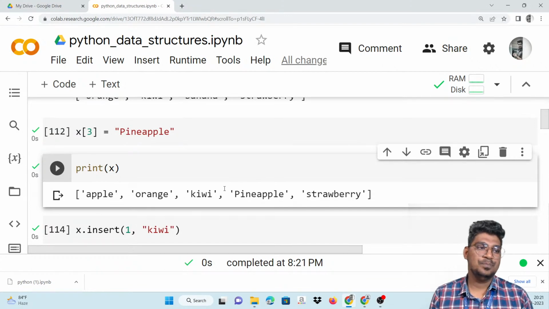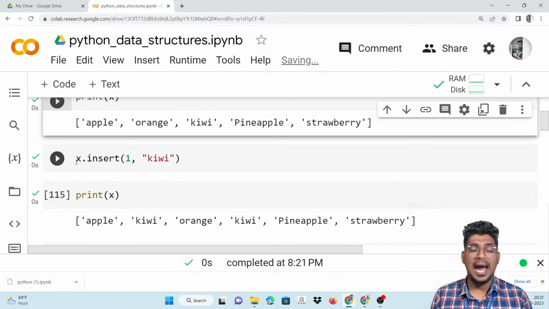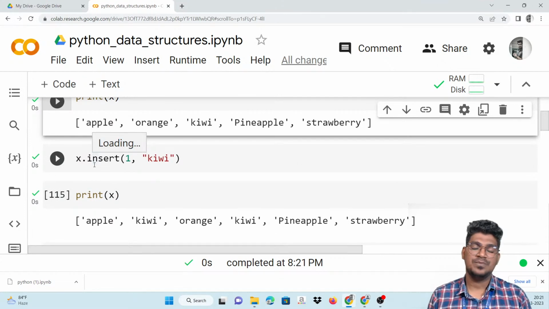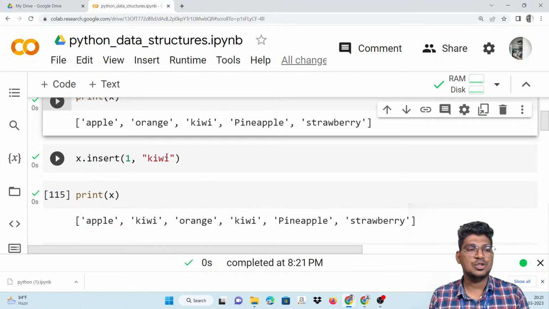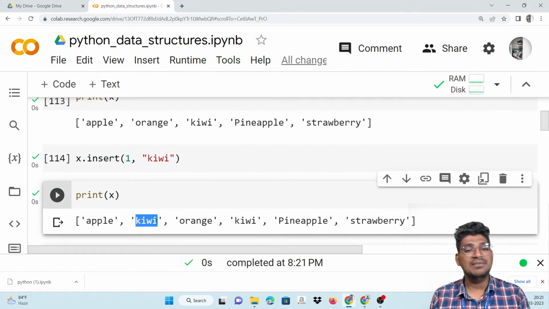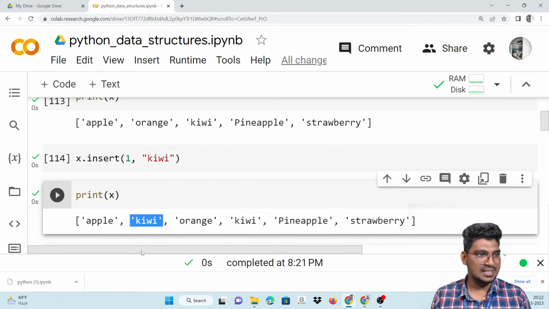Right? Now I am going to add the insert function. So what is the meaning of the insert function? The insert function helps to add the item at the index number which you specified. For example, at the first index kiwi is going to be added. That means apple, and also here kiwi. This is the first item to be inserted.